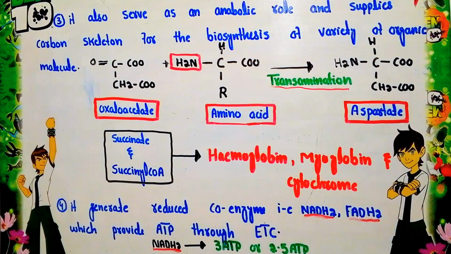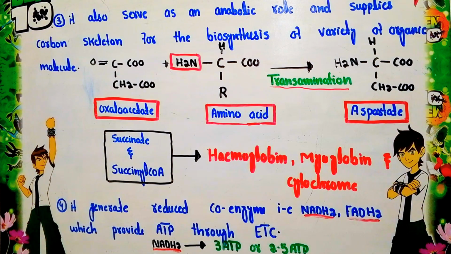As we talked about in the first characteristic, it plays a catabolic role in which amino acids, fatty acids and carbohydrates are oxidized to carbon dioxide. But it also acts in an anabolic role, meaning it will also synthesize some other organic compounds. So how are these organic compounds formed?